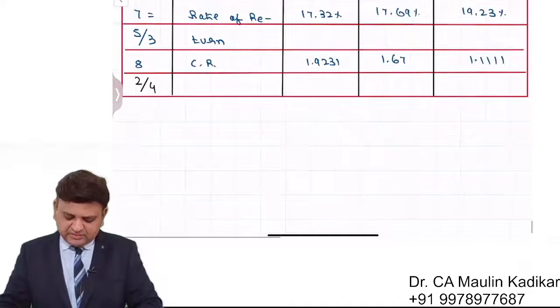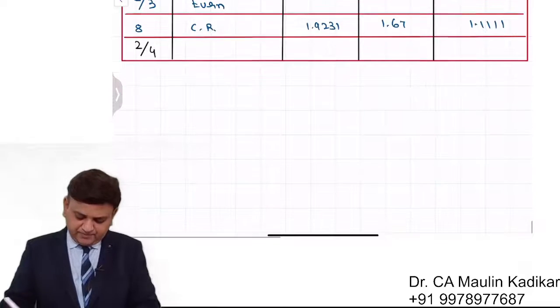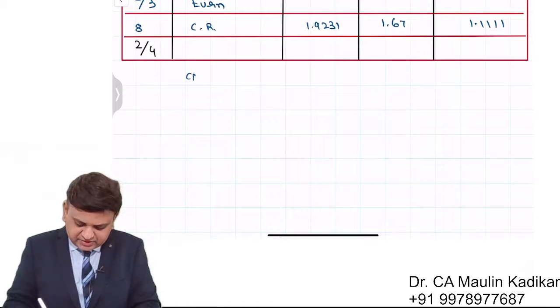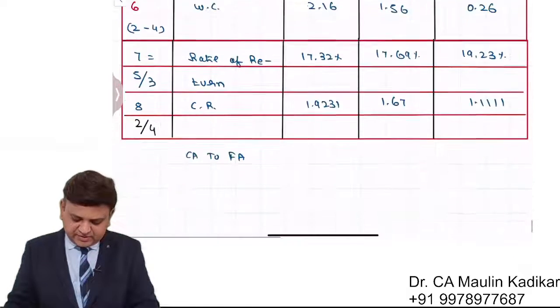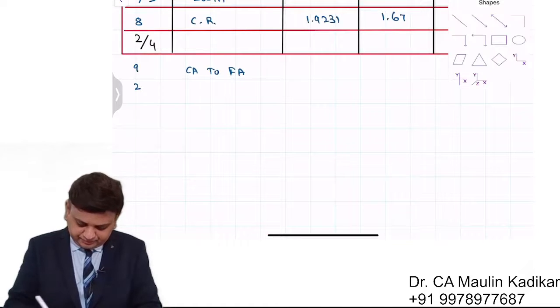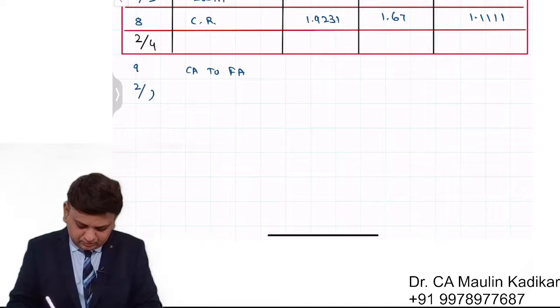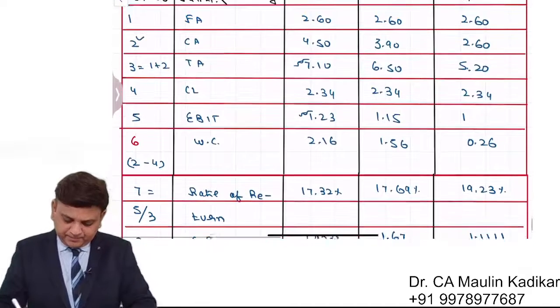Now friends, a number of times there is one more ratio that they are expecting us to calculate. It is the current assets to fixed asset ratio. It is calculated as current assets upon fixed asset. So I am writing it additionally. So 2 divided by 1. That is the way it is supposed to be found.